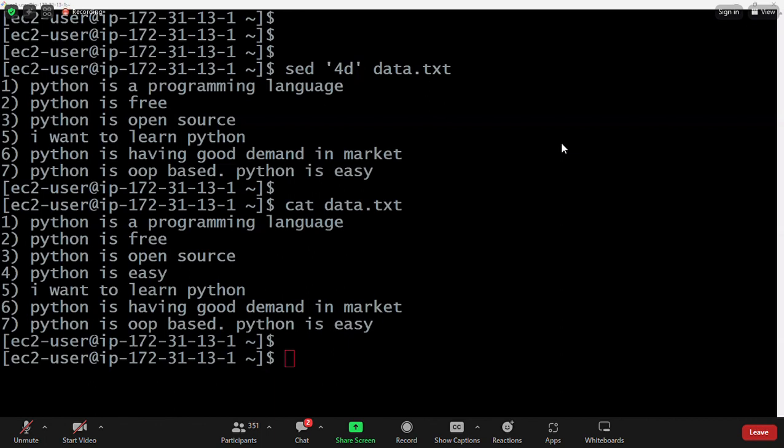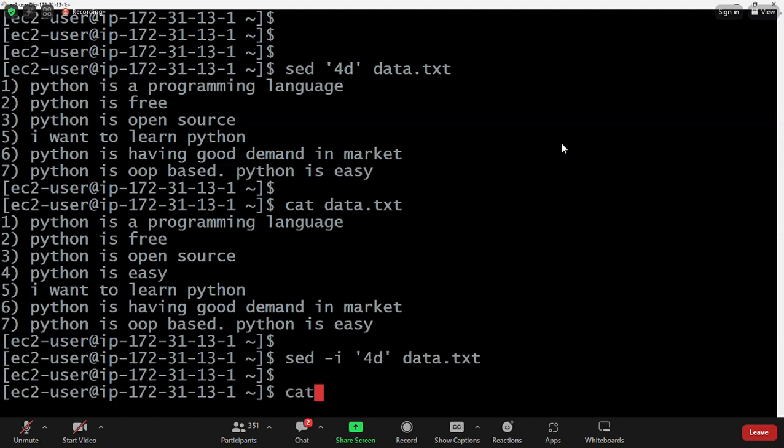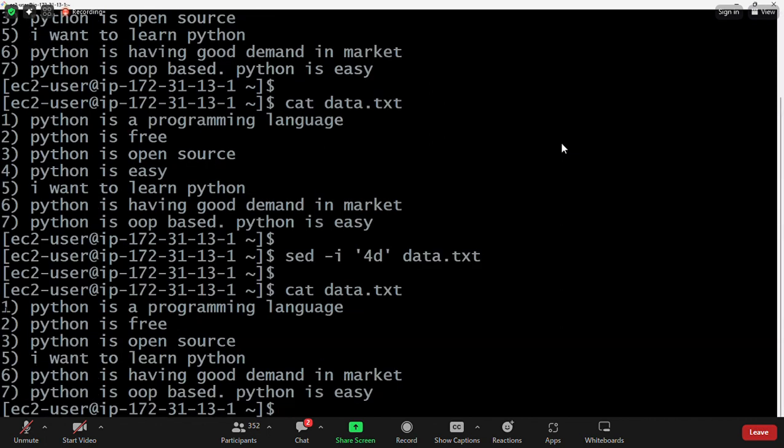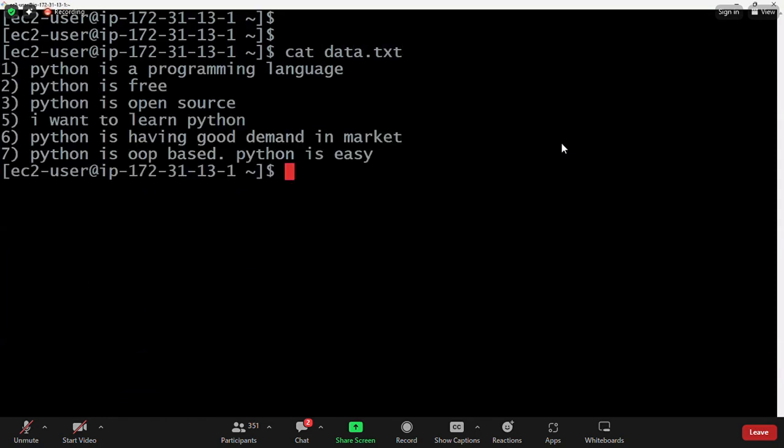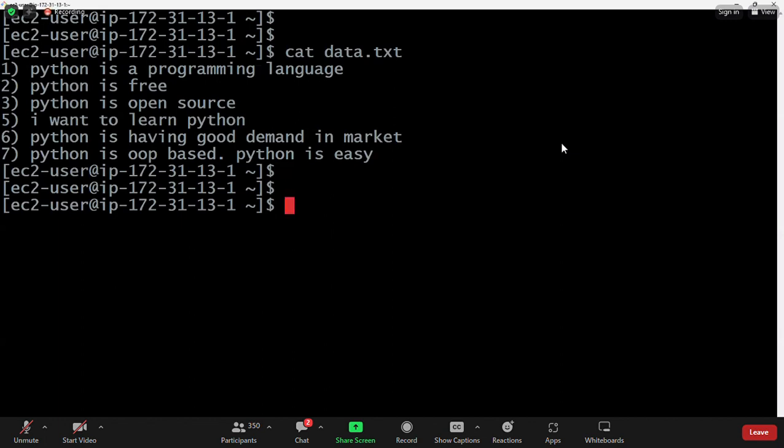Okay. Simply we need to pass the -i option. That's it. Very good. So if you use sed with -i before 4d, the command is executed, then cat data.txt. Now you see the fourth line is deleted from the file. Now I want to delete the last line of the file. If you see the file, cat data.txt shows 1, 2, 3, the fourth line is not there, and 5, 6, 7 are available.